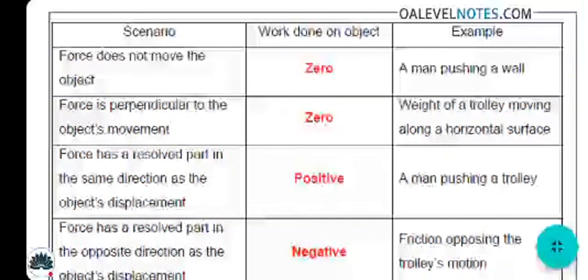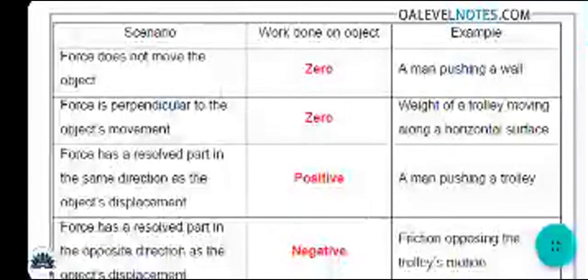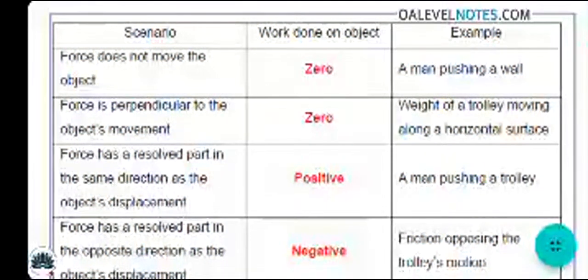Yeah, we were talking about force. Suppose a heavier object is not moving, so its displacement is obviously zero. Whatever the value of the force, multiplied by zero it equals zero, which means no work is done. If the force is perpendicular to the object's motion or movement, the work done is still zero.